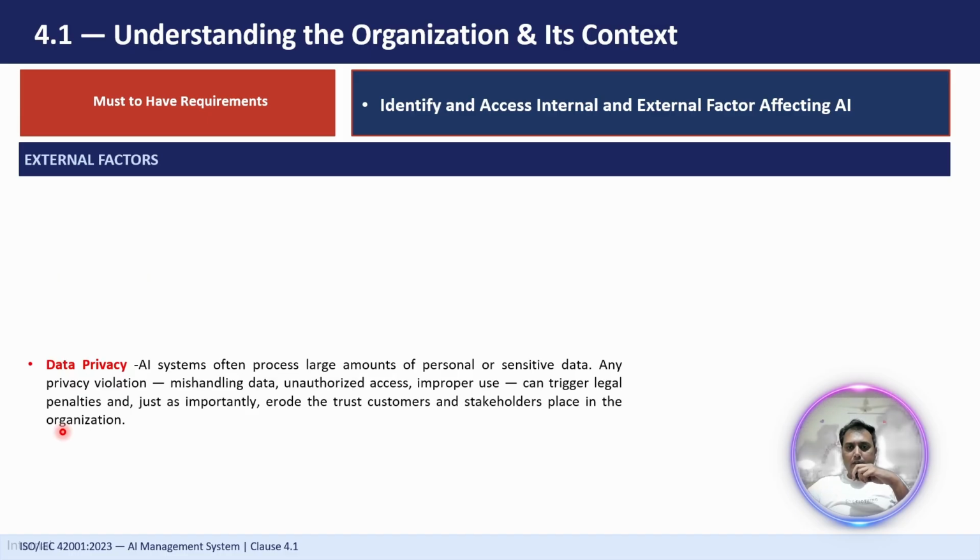Then we have data privacy. AI systems often process customer, employee, and business sensitive information. So organizations must ensure that the data is collected, stored, and used responsibly. Wherever data is being stored, or through whichever medium we are collecting the data, it should be responsible and secure. Privacy failure can lead to legal actions or loss of customer trust. If the AI model is revealing the information which I have provided to it, then my data will be at stake, right? So I can definitely go and take some legal action on that.